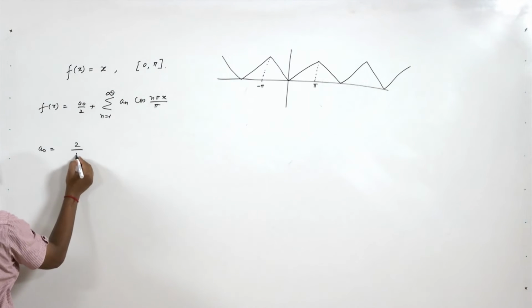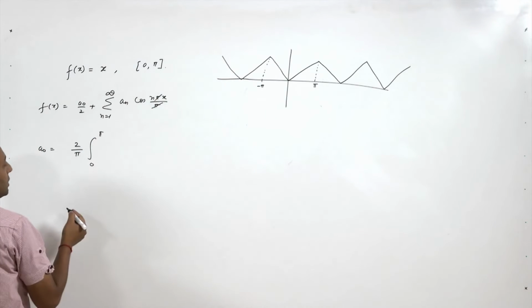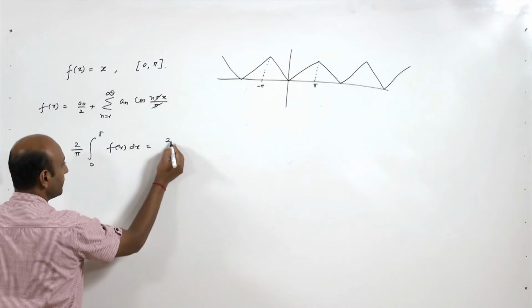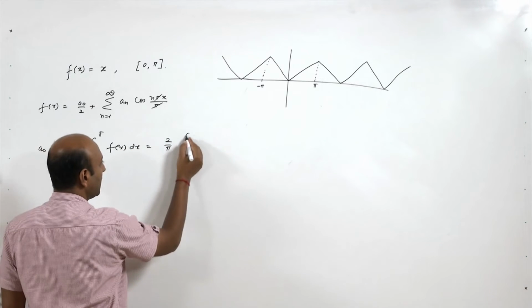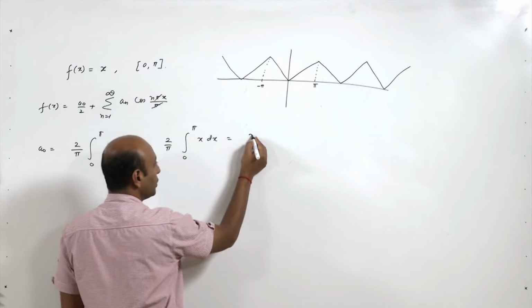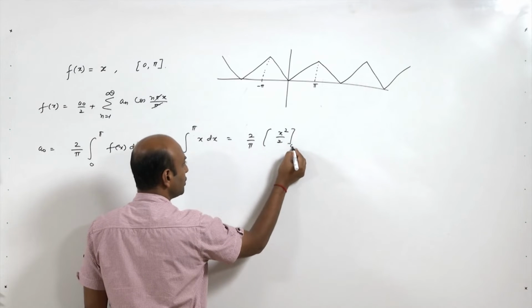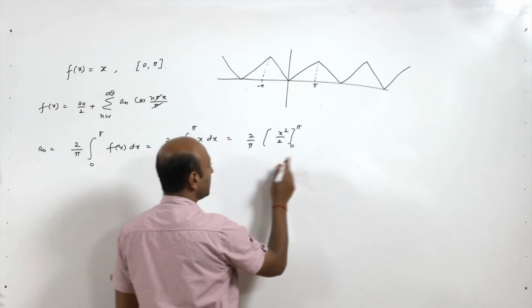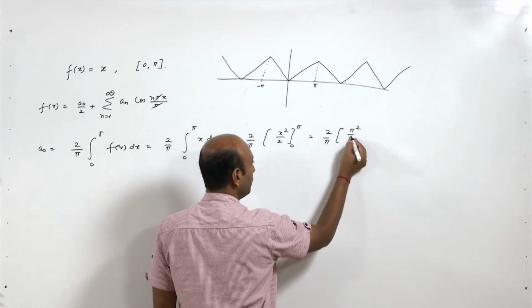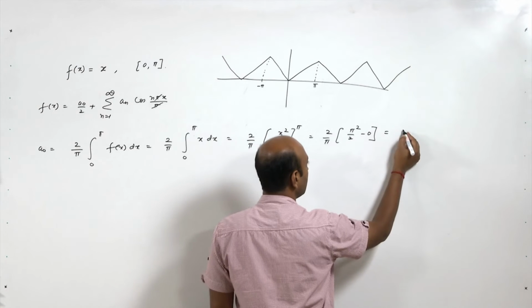It is 2 upon pi integral 0 to pi, so here pi cancels out, f(x) dx. f(x) is nothing but x dx. So, it is 2 upon pi, x square upon 2 from 0 to pi. So, it is 2 upon pi times pi square by 2 minus 0.